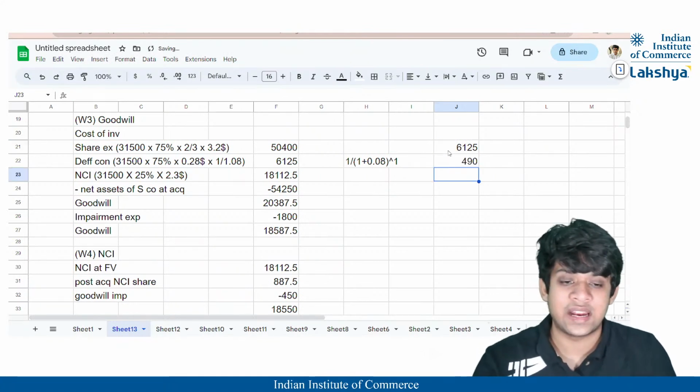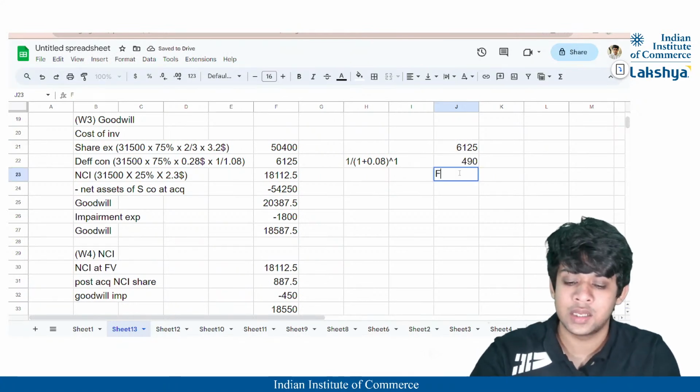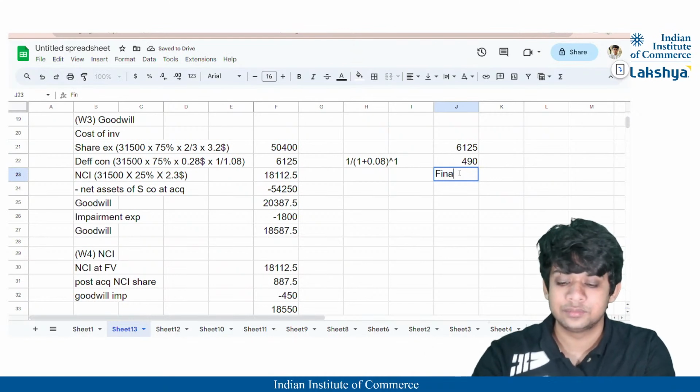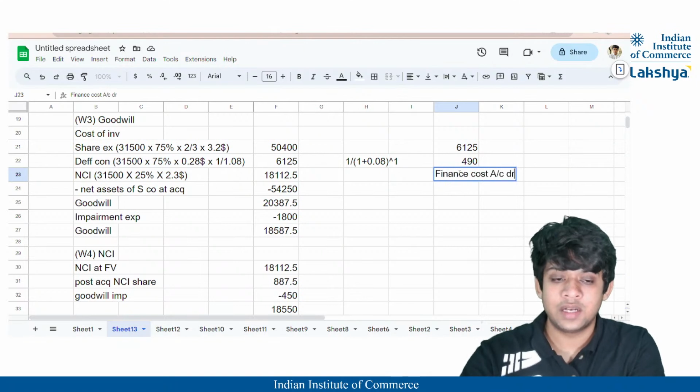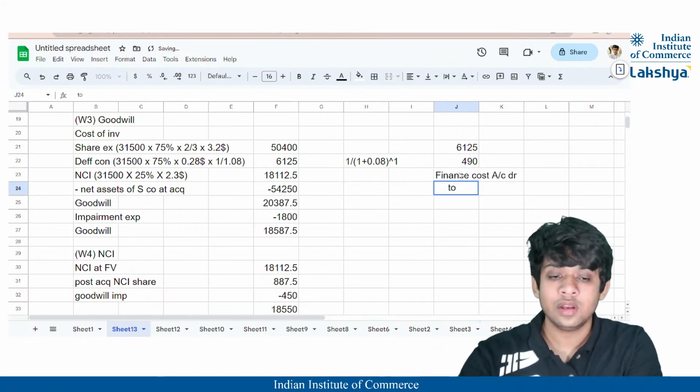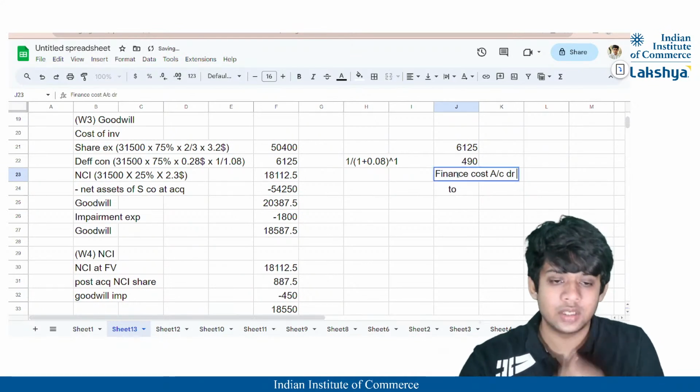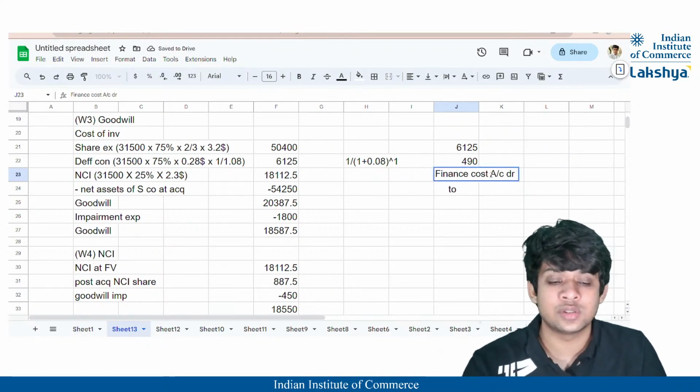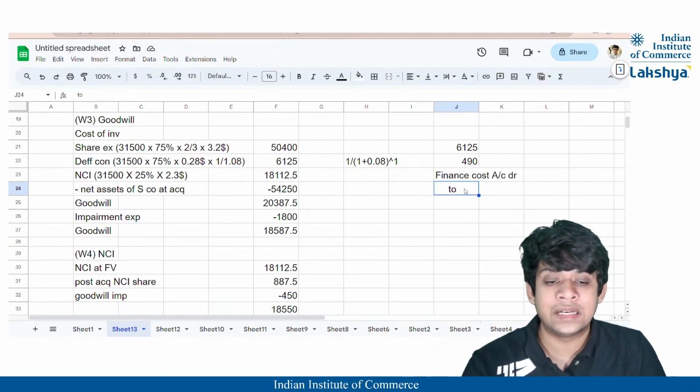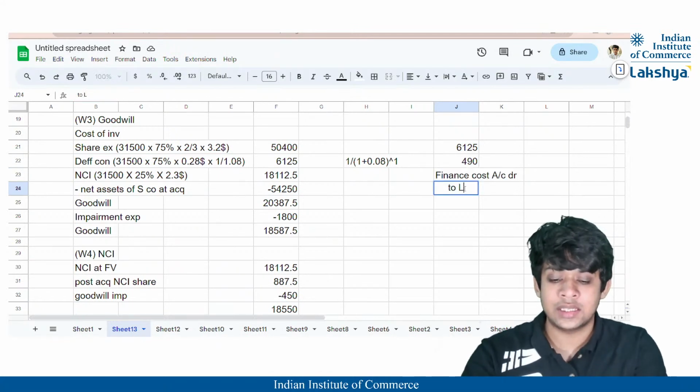So we will get the finance cost, that is going to be 490, right? So finance cost account debit to, you can say your, here instead of finance cost, you can also adjust it directly in your working note 5. That is, you can debit the group retained earnings, and you can say here that your liability is being increased by this.